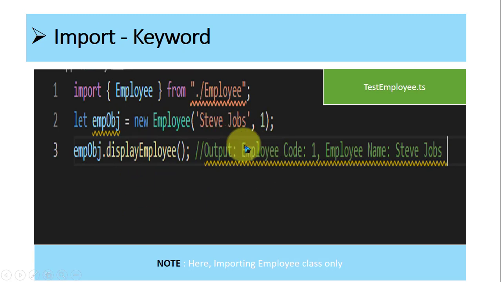Suppose here I want to use age. You can do it like this: import age, employee from the employee module. Now here I can print age. This is also valid. But suppose in the file there are multiple export statements for variables, functions, classes, etc. Then we cannot list everything here. Yes, this is not possible.